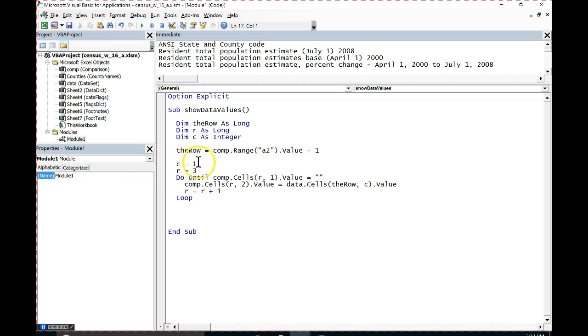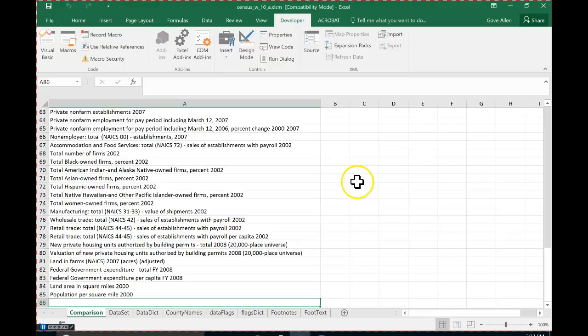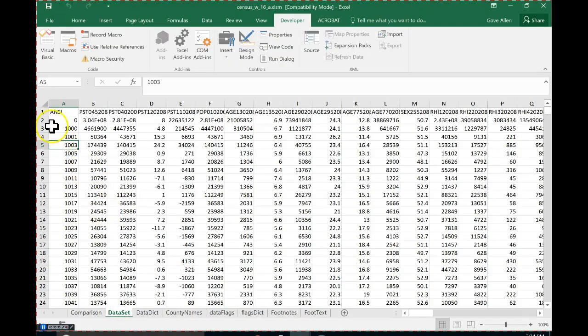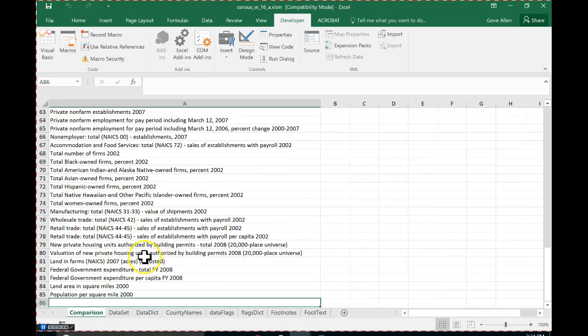Okay, so the first time in this loop, C is 1. So let's just think about that. I'm going to be reading the value from row number 5, which is how we're currently configured, and column number 1. Let's go take a look. Coming over here to my data set, row 5, column 1. It's going to pull this value here, 1003. The label here is ANSI. And it's going to put it right here,